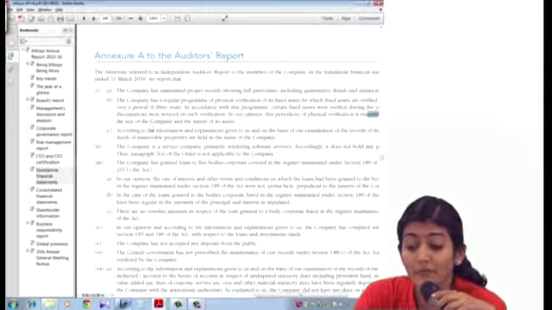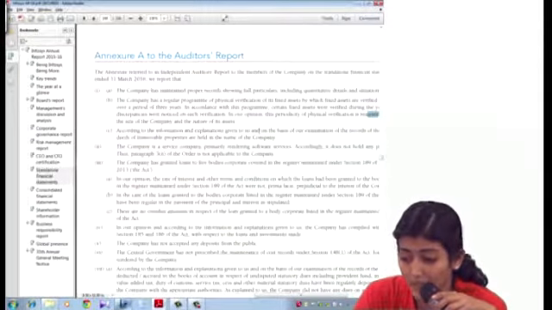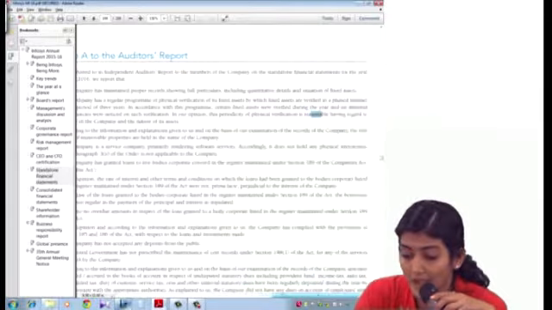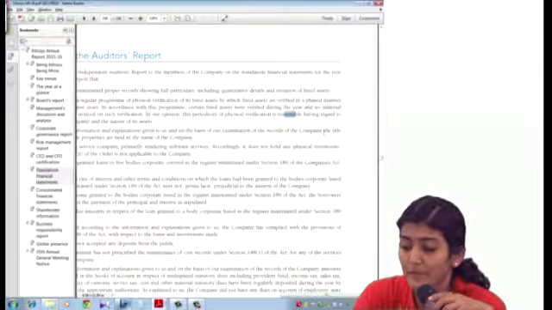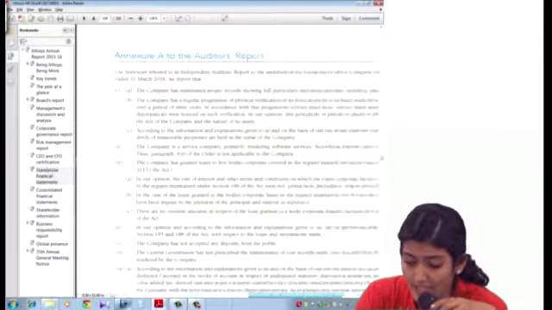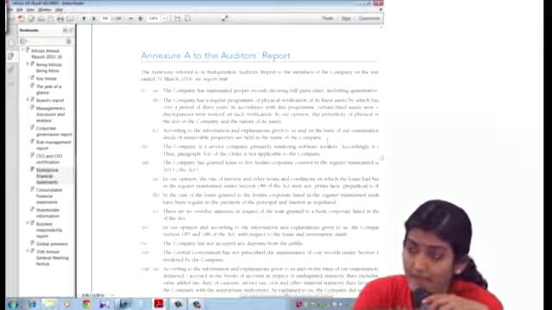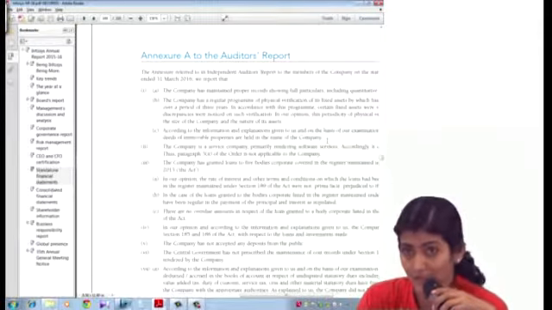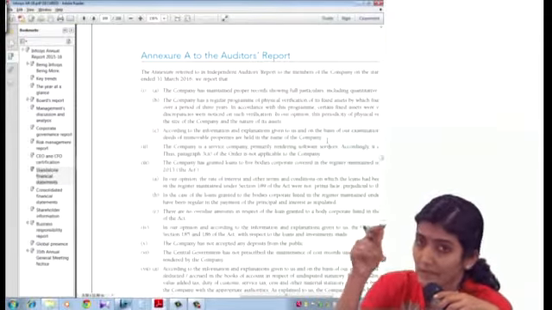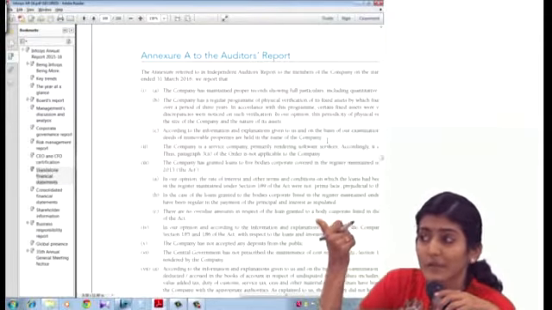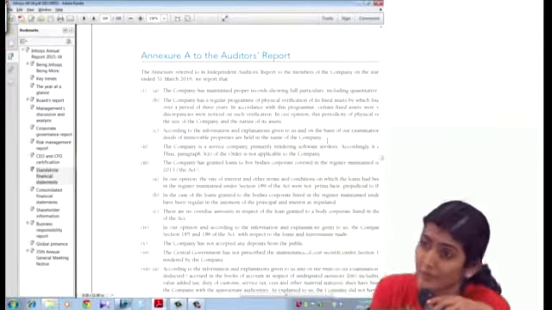And according to the information and explanation given to us, and on the basis of the examination of records of the company, the title deeds of immovable properties are held in the name of the company. So the 3 points which we just saw in CARO, we also practically saw the reporting of that in the case of Infosys.